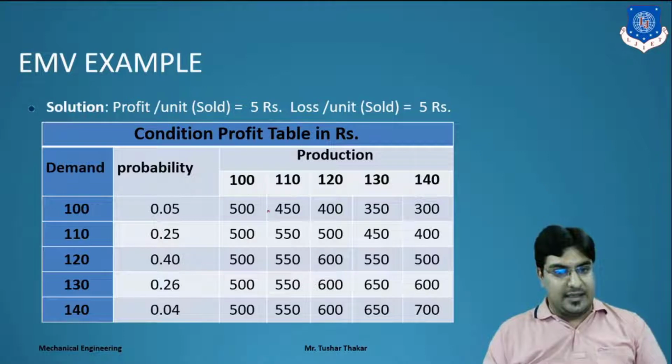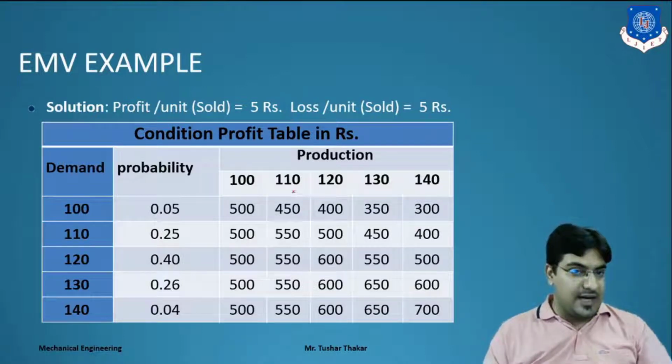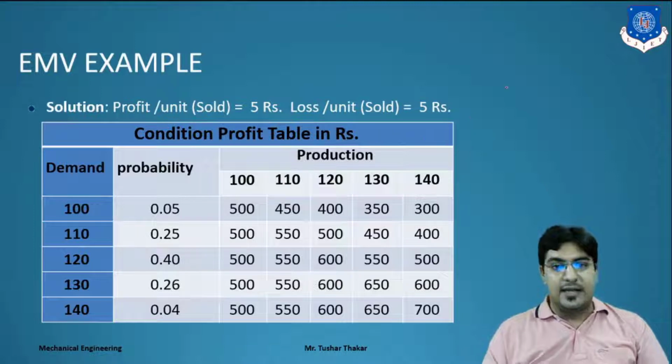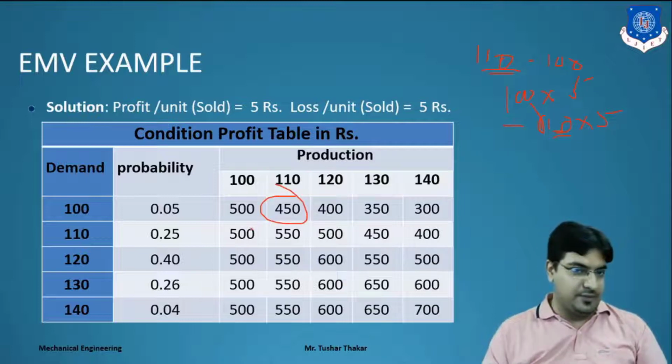So we find 100 into 5 as profit, minus 10 into 5. Out of 110 we sell 100 copies, so we have only 10 copies pending. So 10 into 5 is 50, means 500 minus 50 gives 450.